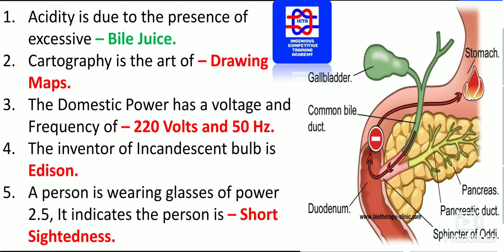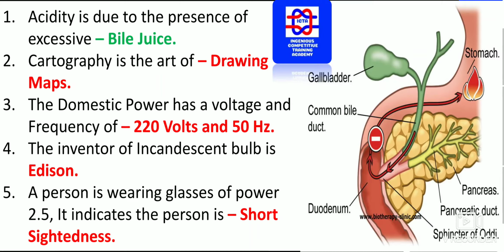The domestic power has a voltage and frequency of 220 volts and 50 hertz. We knew that the domestic wiring is copper, and the current is alternating current, that is not a direct current. You will find direct current in the car batteries, but for domestic purposes we have alternating current. So the frequency given is 50 hertz, and the voltage, we knew that there are sockets of power, is 220 volts.